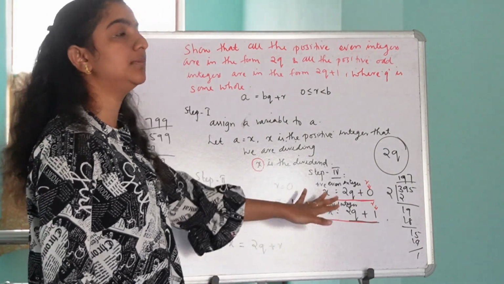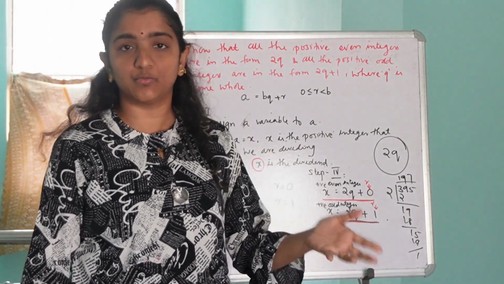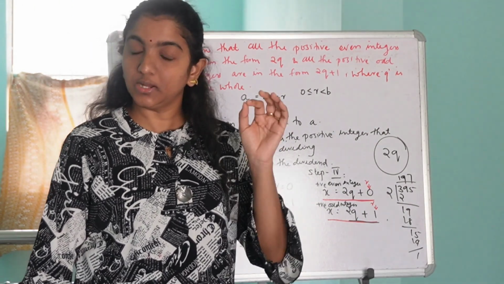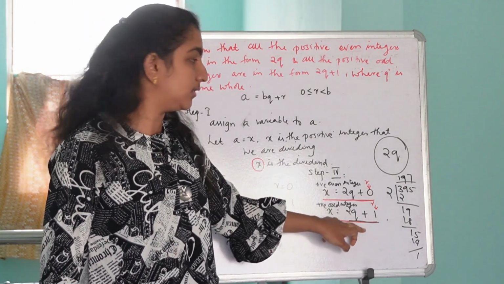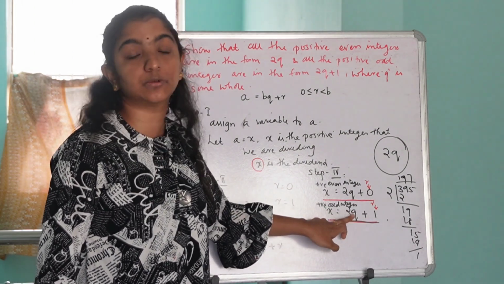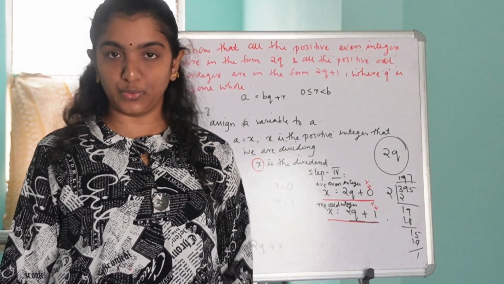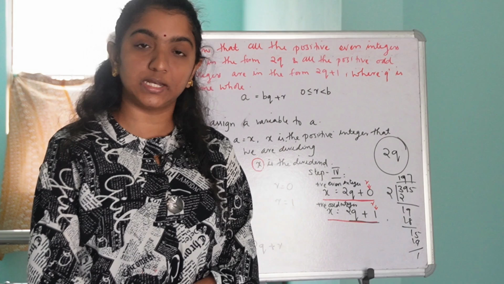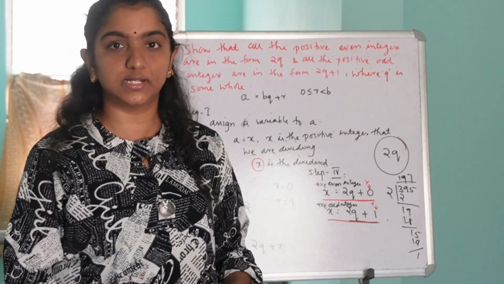Is it clear, guys? Similarly, only odd numbers leave a remainder 1 when divided by 2. Here in the second form, the remainder value is equal to 1 when we divide x by 2. So we can conclude x is a positive odd integer. Thus we have proved all the positive even integers are in the form 2q, and all the positive odd integers are in the form 2q plus 1. Is it clear, guys?